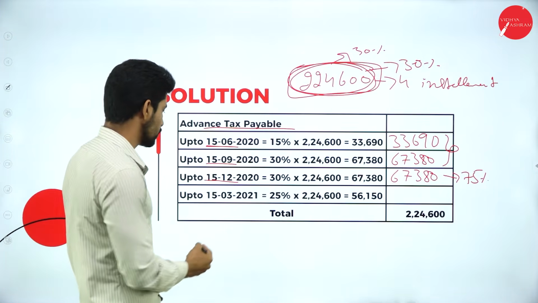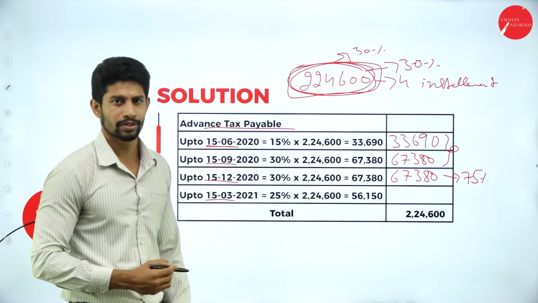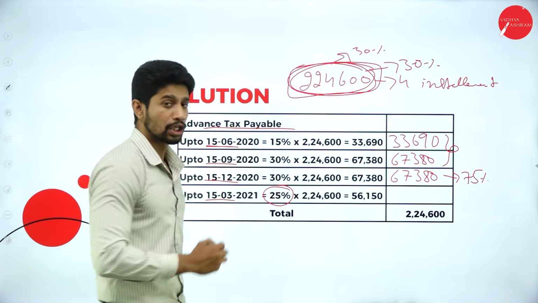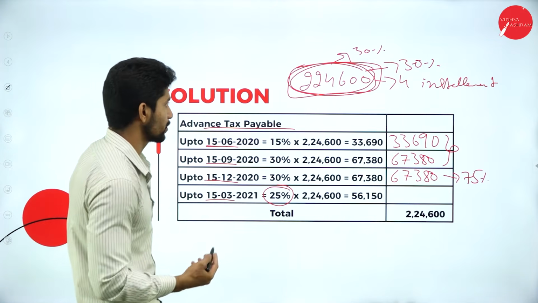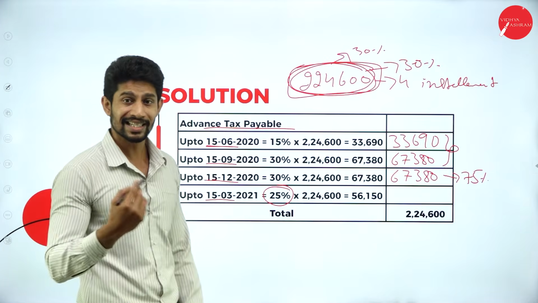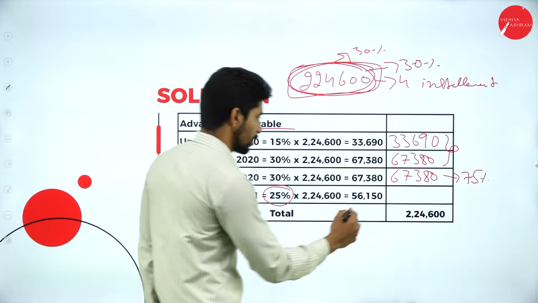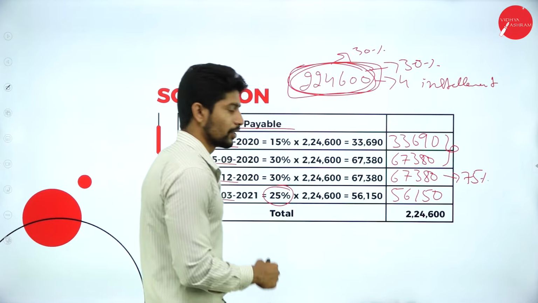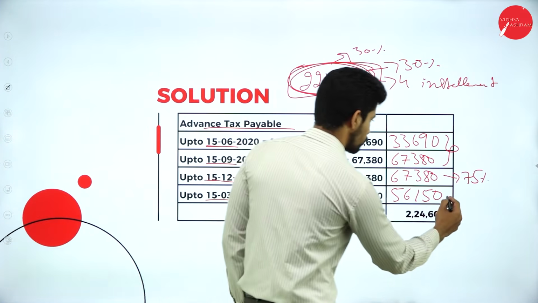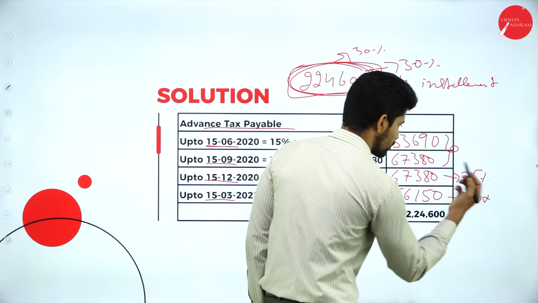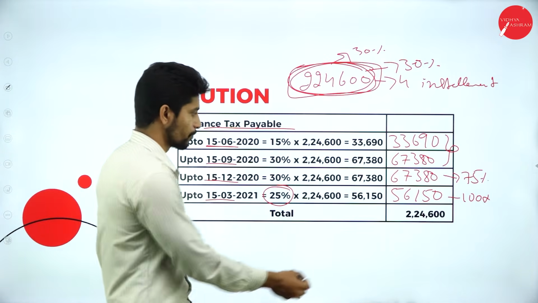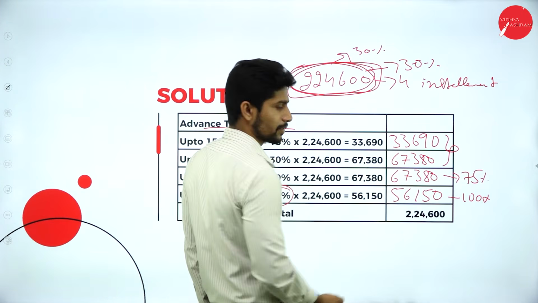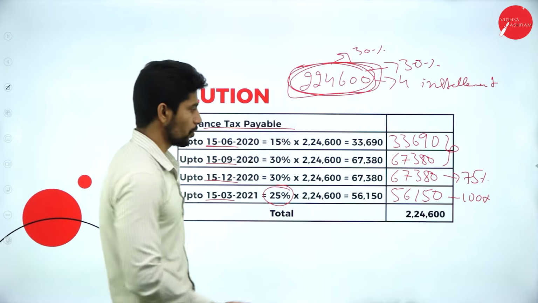Next, the fourth installment starts on 15th March. So on 15th March, what is the percentage he is supposed to pay? He is supposed to pay 25% of his total tax. So 2,24,600 into 25%, he is supposed to make the payment of 56,150. Okay. So by the end of the fourth installment, he is supposed to pay 100% of his total tax payable. That is 2,24,600.